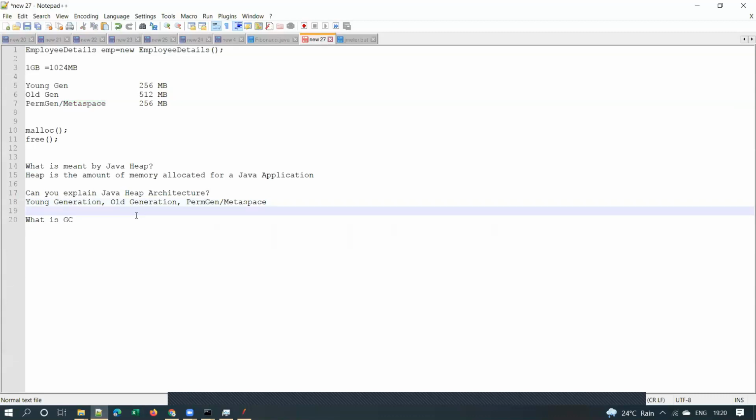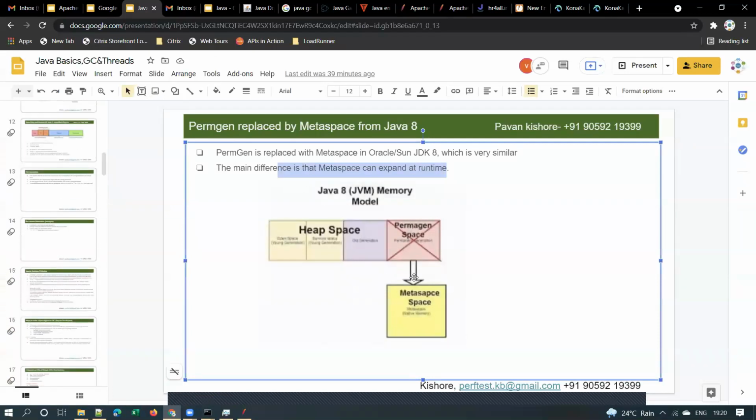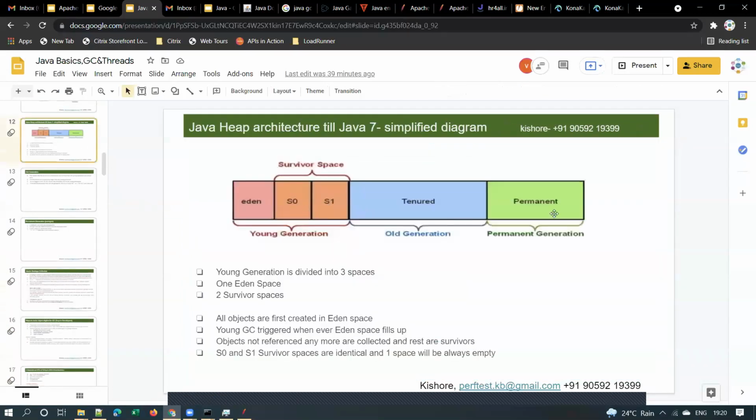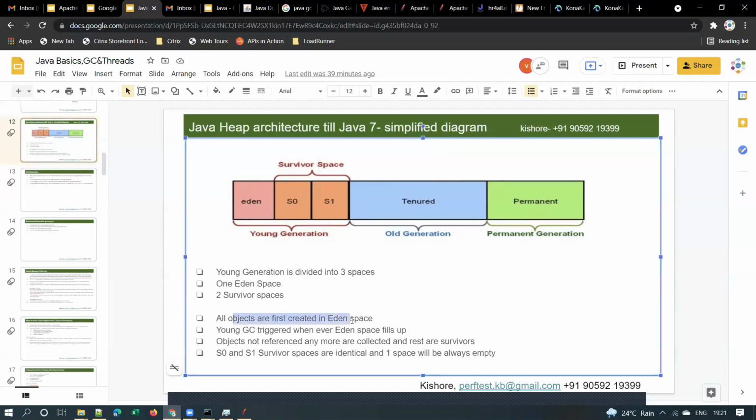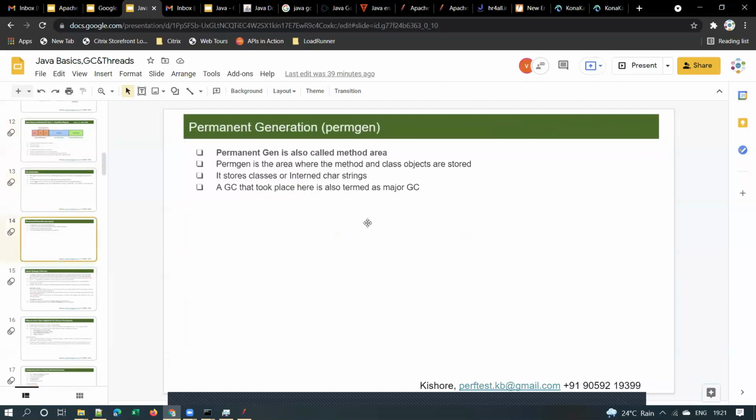Next, you should be able to draw this architecture diagram, the Java heap architecture, either this one or this one. It is enough if you draw this diagram and explain what is young generation, old generation, and how the object life cycle will be. First, all objects are created in Eden space, and GC is triggered whenever Eden space fills up. You should be able to explain all this, whatever I covered now in this session.